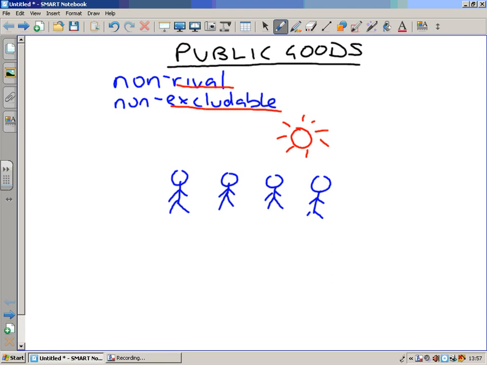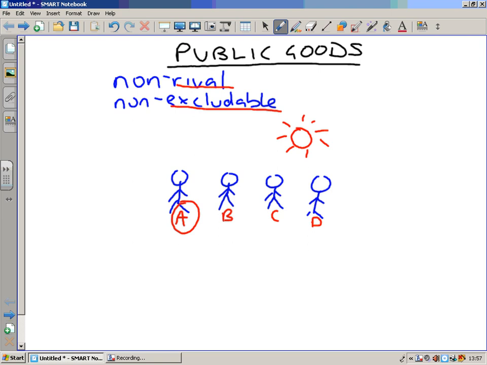So let's name these 4 people. We've got person A, B, C, and D. Now if person A was to set up this lighting system, he would like, in an ideal world, to charge person B, C, and D for the privilege of using this light.